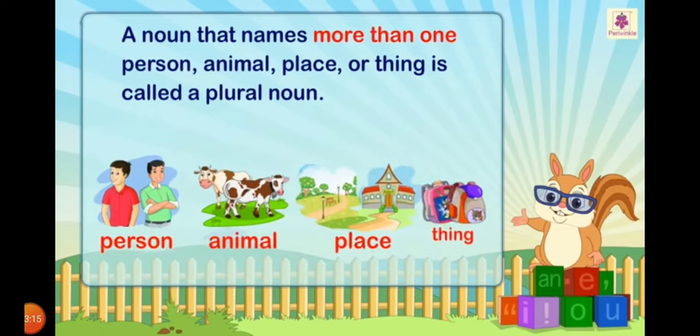A noun that names more than one person, animal, place or thing is called a plural noun. You have to learn these definitions and also write the definitions of singular and plural in your notebook with good handwriting, with examples.